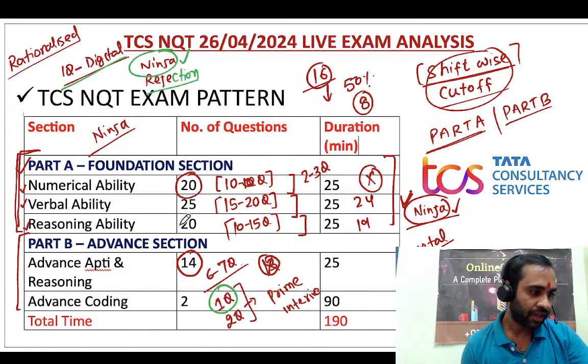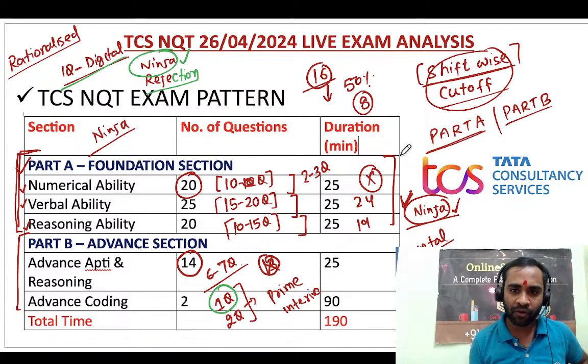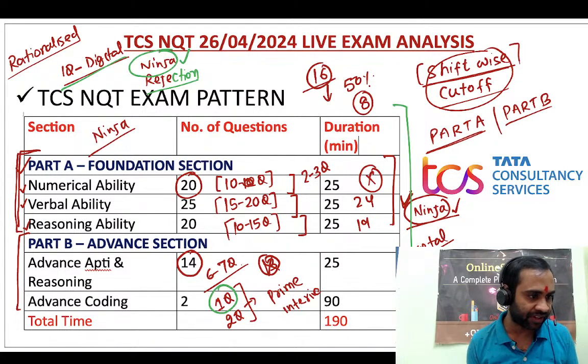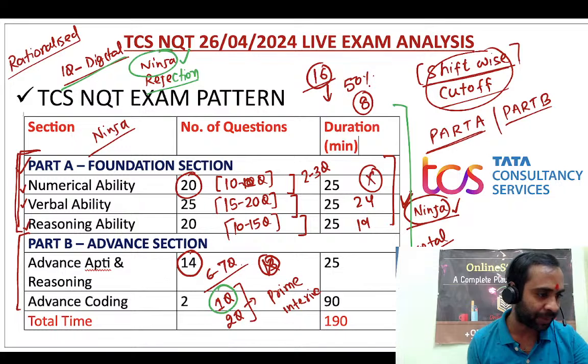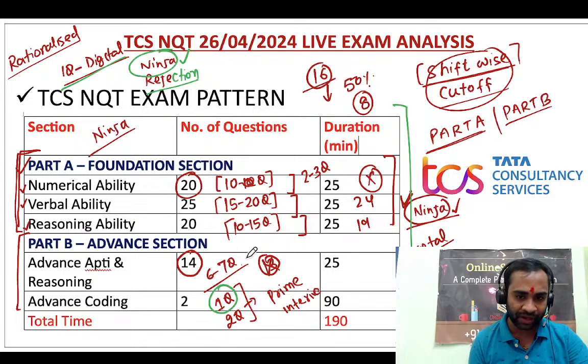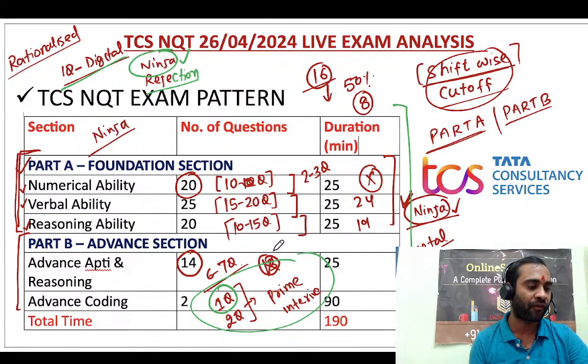Okay, so I hope this is clear. The cutoff-wise it is clear. If you have any doubt with respect to cutoff, then please ask. Sir, I have done foundation C. If you are not doing coding, then you will not be called for the digital and prime interview. So that you will not be called. Clear? Okay.